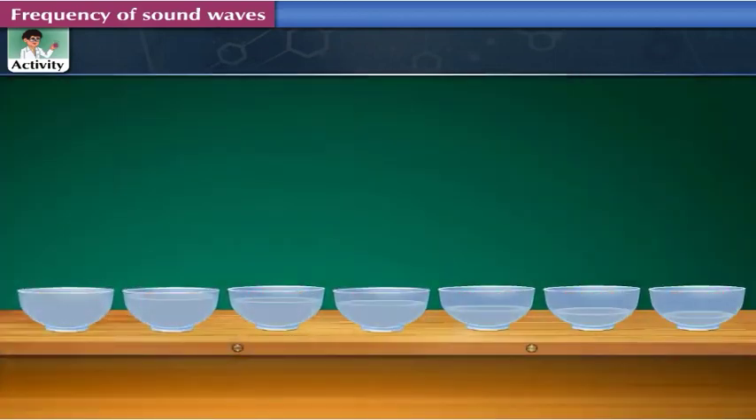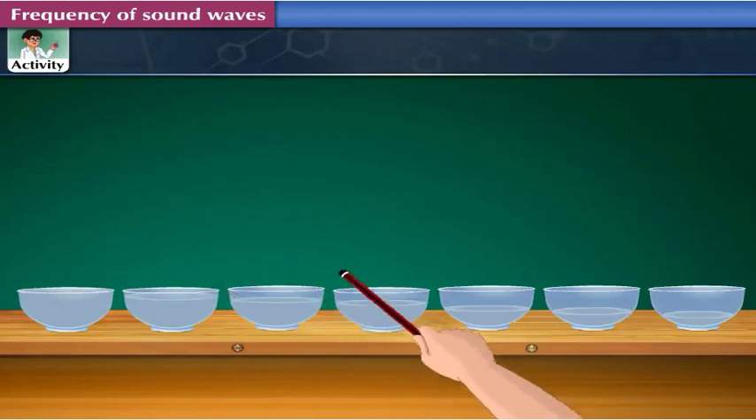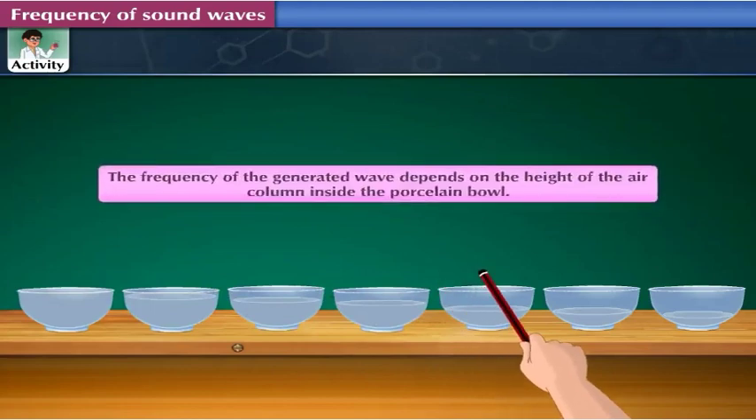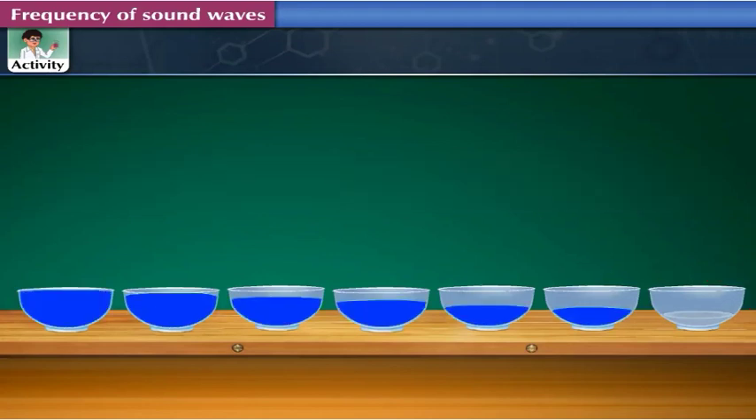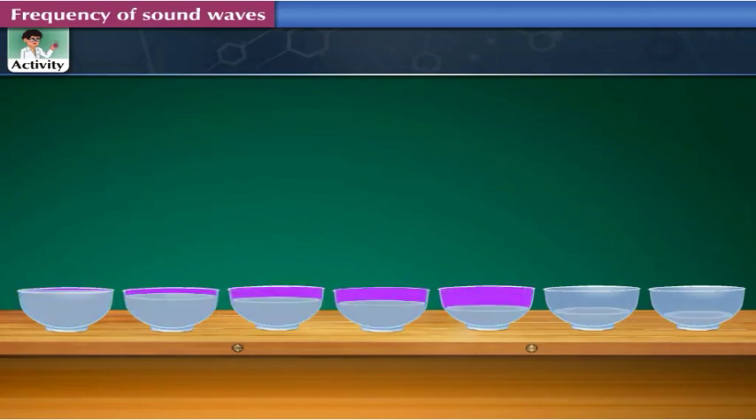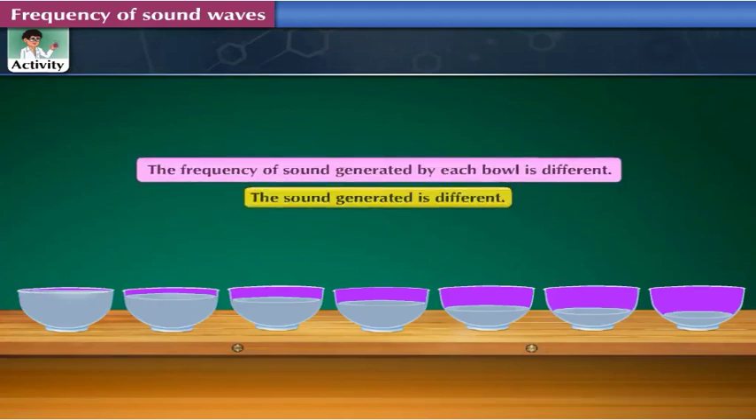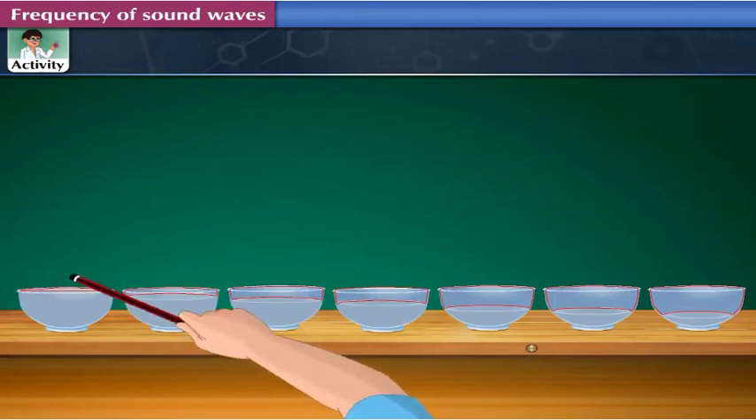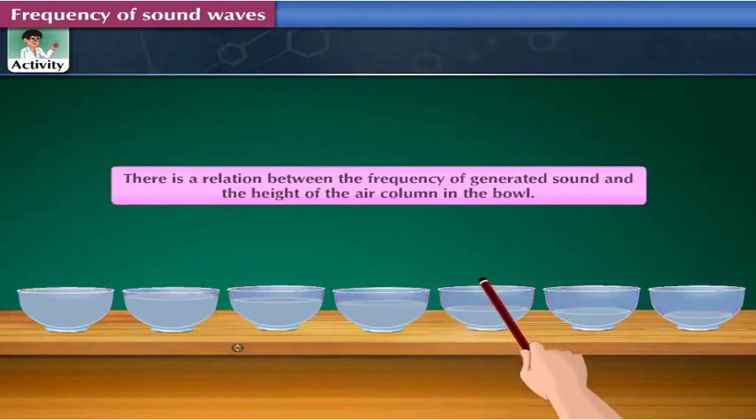When a ball is struck, waves are set up in the air column above the water level in the ball. The frequency of the generated wave depends on the height of the air column inside the porcelain ball. Since the water level in each ball is different, the height of the air column in each ball is also different. Therefore, the frequency of sound generated by each ball will also be different. So, the sound generated is different. Thus, from this experiment, we understand that there is a relation between the frequency of generated sound and the height of the air column in the ball.